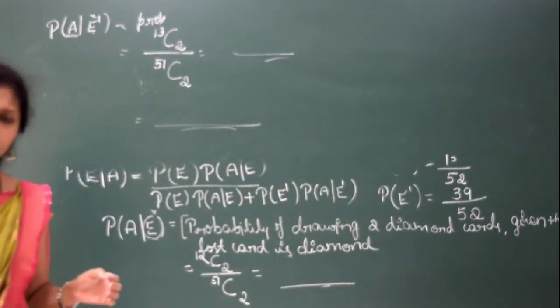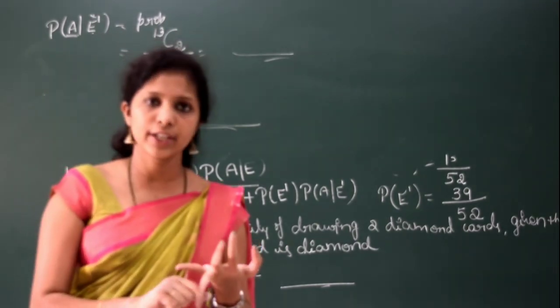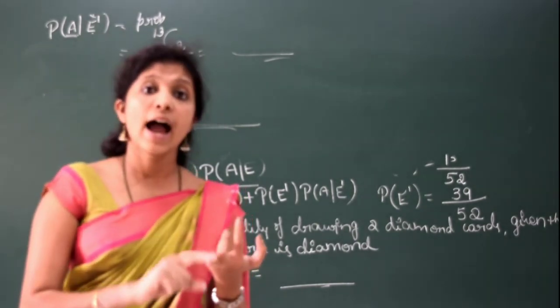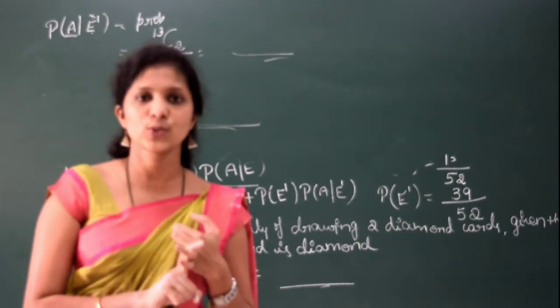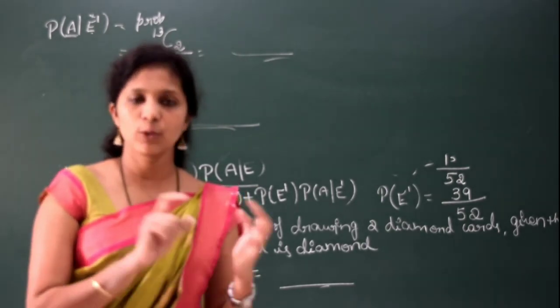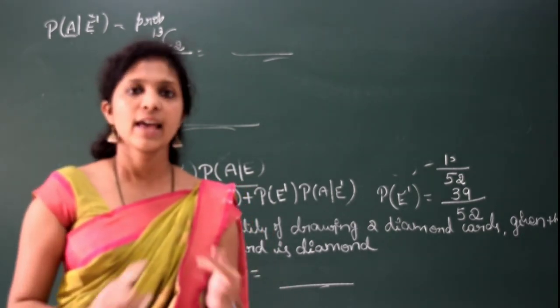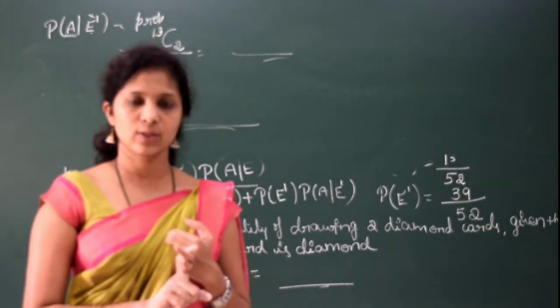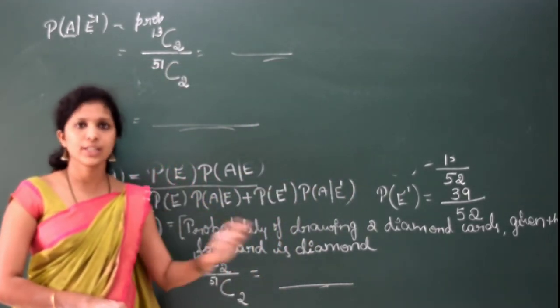Actually, 2 more concepts are remaining: mean and variance of a random variable and binomial distribution. But for this year those two concepts are deleted, so I am not going to do that. That means this chapter is completed. Just practice these problems, and if you have any doubt, please contact me.